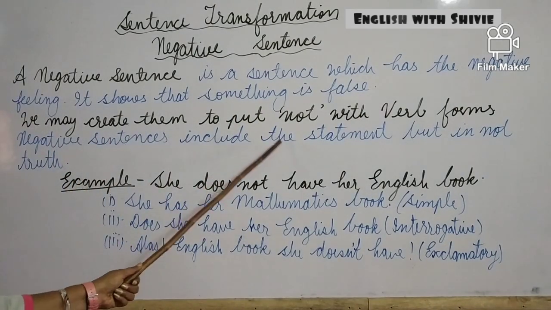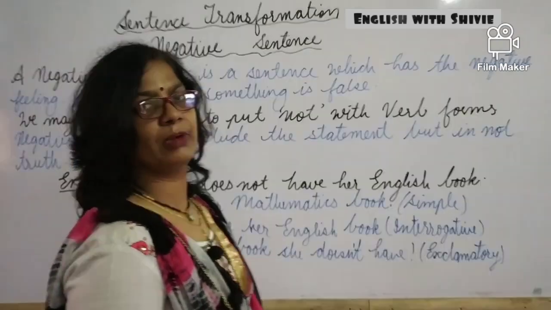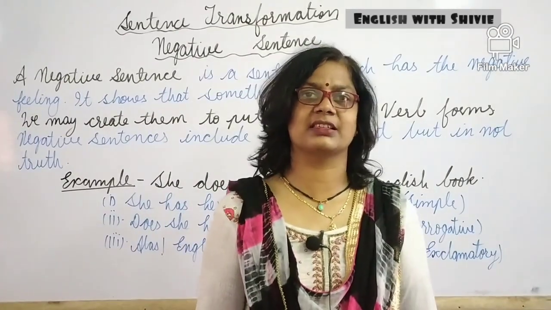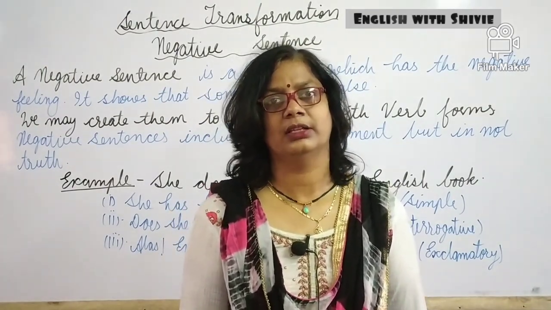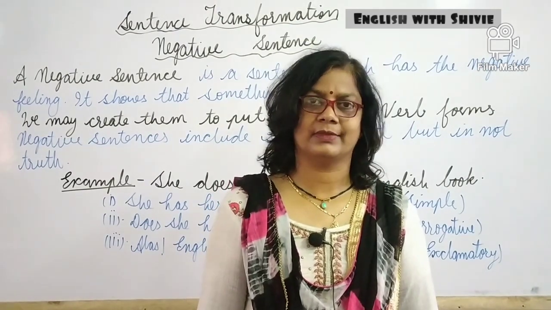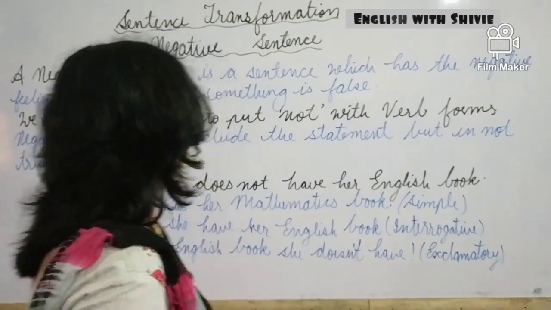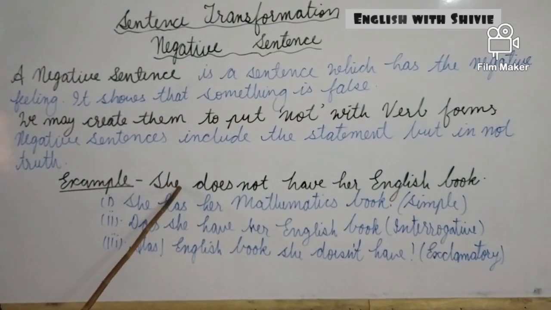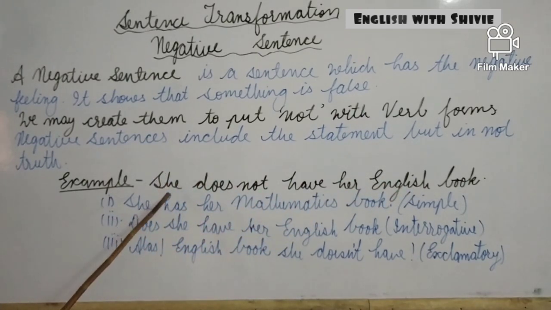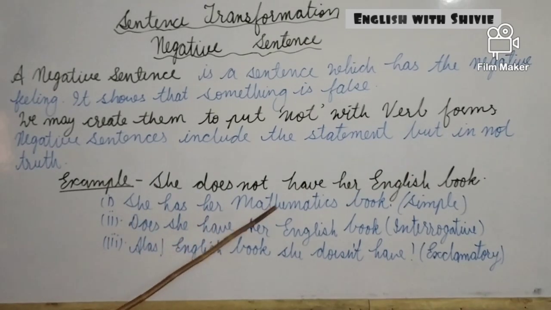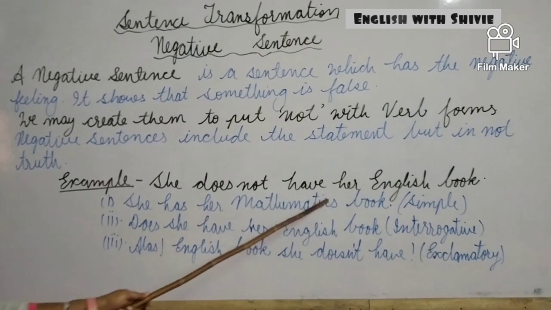Negative sentences include a statement, but not in truth. Just like the declarative sentences, just like the simple sentences, this also has statements, but this will not be true. This will have a false meaning, a negative meaning. See the example. I have written a sentence in negative form. She doesn't have an English book. If you transfer it into simple, she has her mathematics book. Means she doesn't have an English book, but she has a mathematics book.